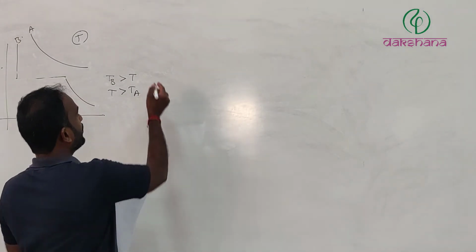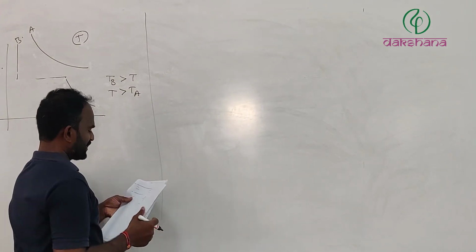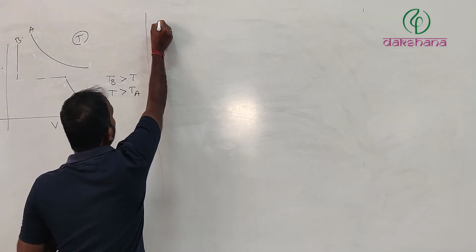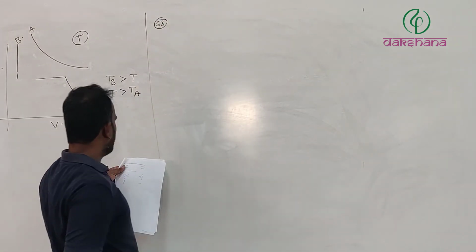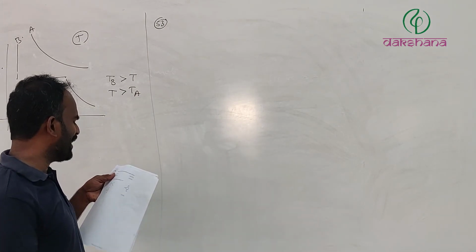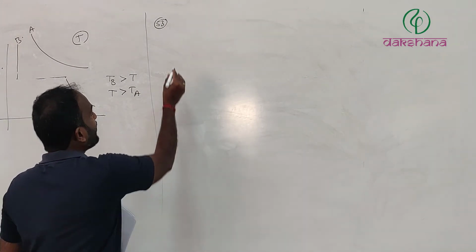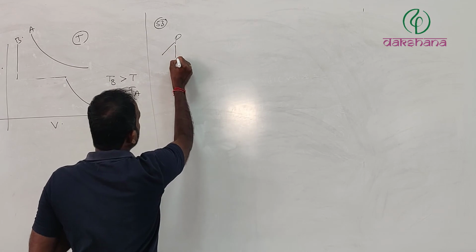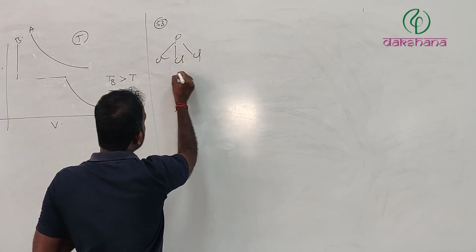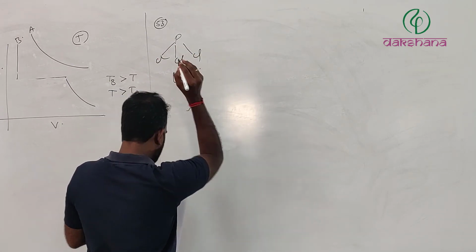I guess you have read the total content of that one. So in 53 they are asking which among the following compounds has zero dipole moment. Now PCl3 is not going to have zero dipole moment. Definitely it is going to be mu not equal to 0.